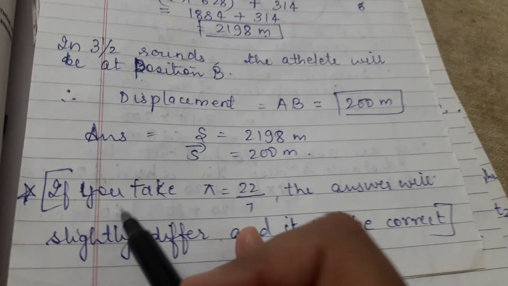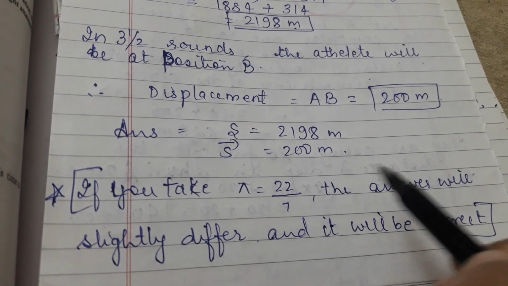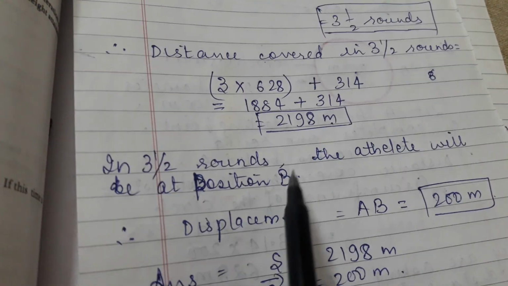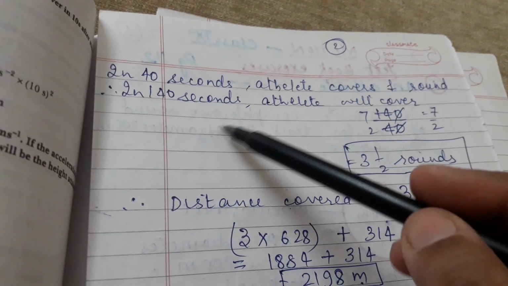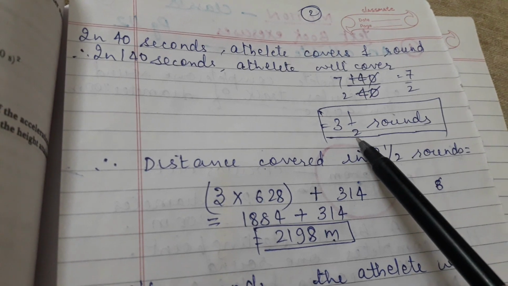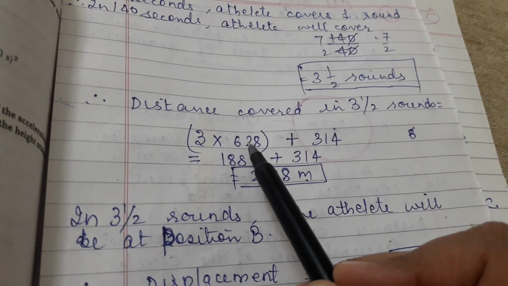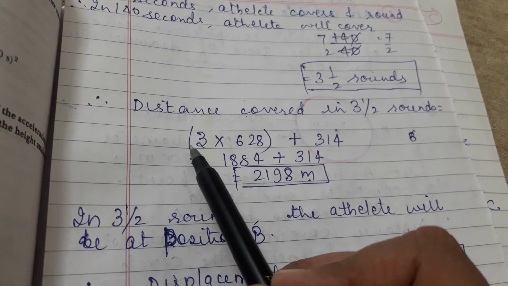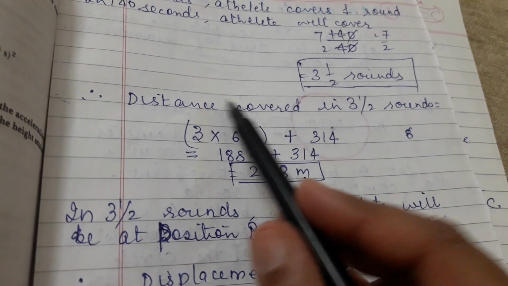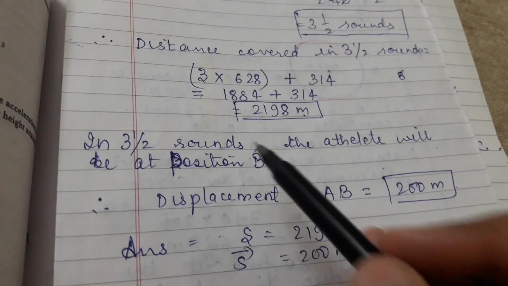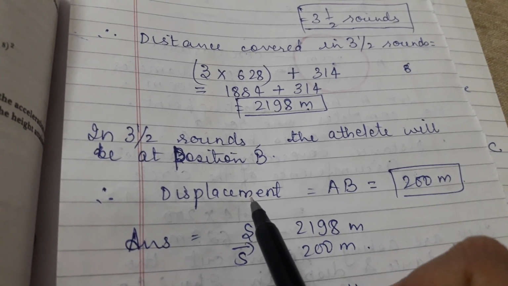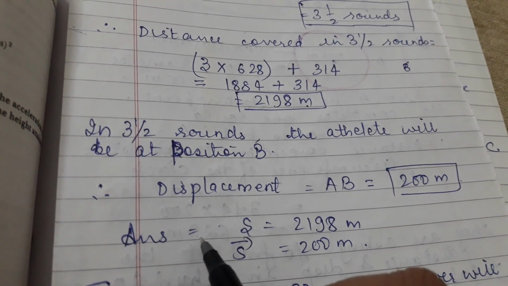Okay. Now if you take pi as 22/7, the answer will slightly differ and it will be correct. So I hope the question is clear to you that the athlete completes one round in 40 seconds. In 140 seconds he completes 3.5 rounds. In 3.5 rounds he finishes 628 meters in one round. Multiplied by 3 gives you 1884 plus half more round, that is 2198. This was the distance travelled by the athlete and this is the displacement of the athlete in 2 minutes 20 seconds. Okay, so this completes your question number 1.